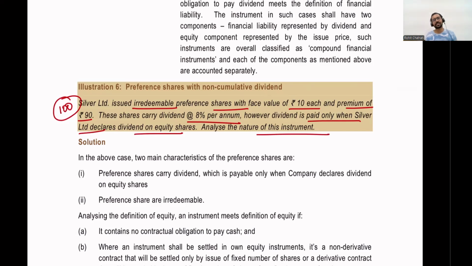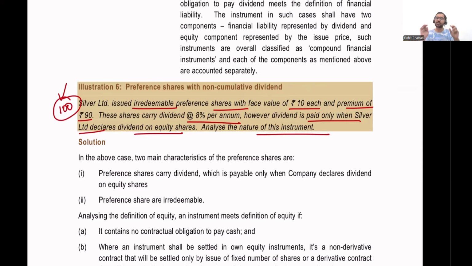The two characteristics that we have to see are, one, redemption, and the second, payment of dividend. Does Silver Limited over here have an obligation to pay cash with respect to the redemption? The answer is no. There is no stated maturity date. All right. So Silver Limited does not have an obligation to pay cash to the shareholders. It does not have an obligation to repay this rupees 100 that it received. It does not have an obligation to pay this 100 rupees back on any particular date. It is at its discretion.